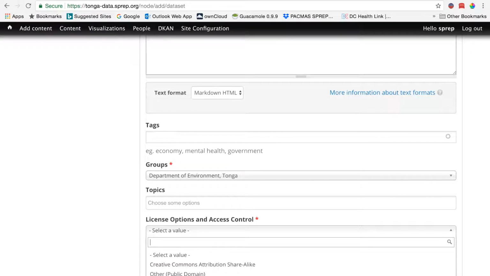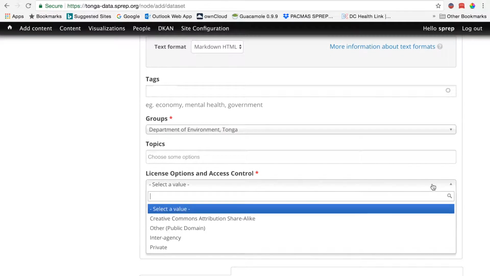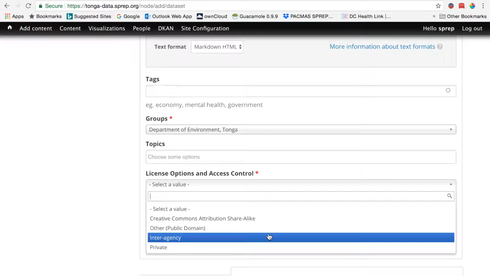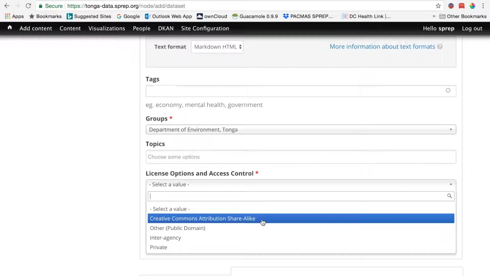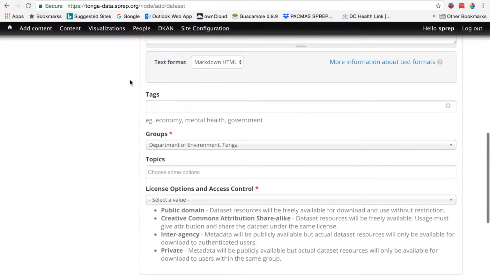And this is probably the most important thing to select if you don't want to share your information with everyone, or you do. You can select private for just people in your group, interagency for all of government, public domain for everyone and no attribution necessary, and Creative Commons attribution share alike for sharing with everybody but with attribution. And the next step is just to drag and drop the data set in, and you have uploaded a data set.